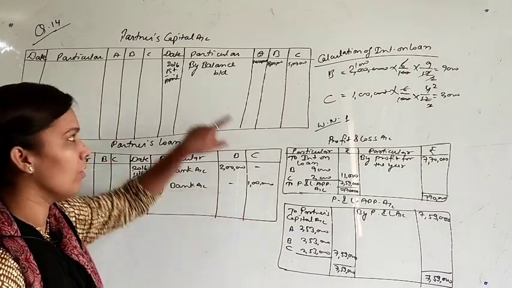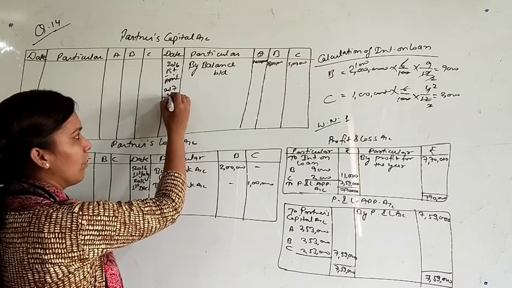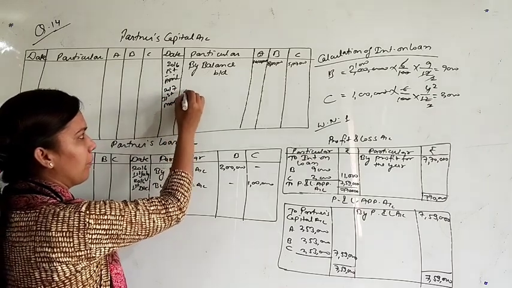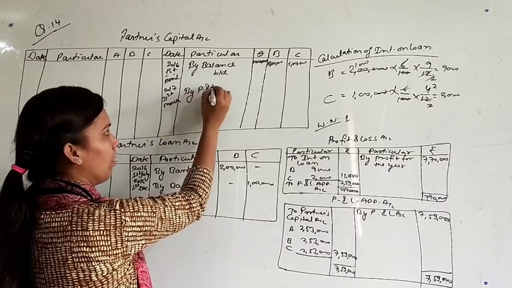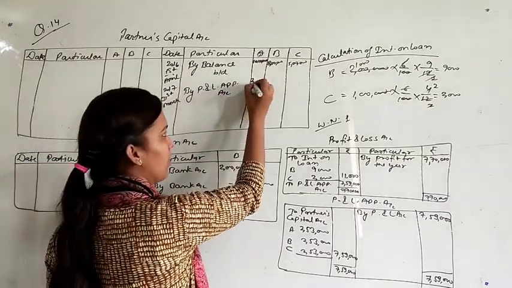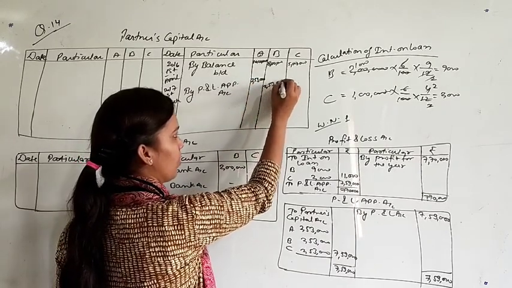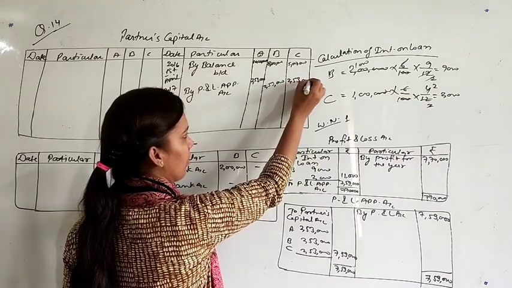This share will be transferred to partners capital account on 31st March 2017 by P&L appropriation account. Their share is 2,53,000, 2,53,000, 2,53,000.